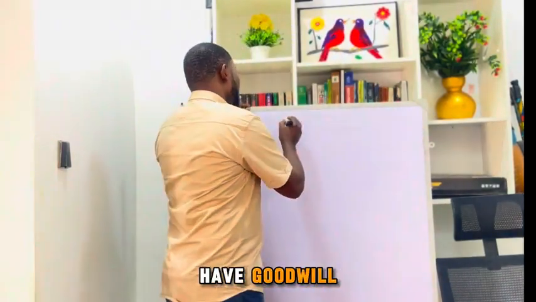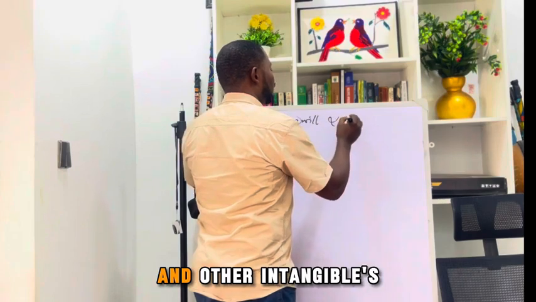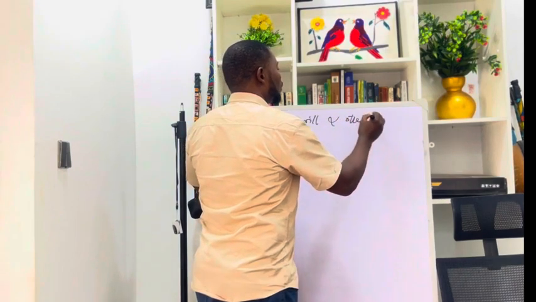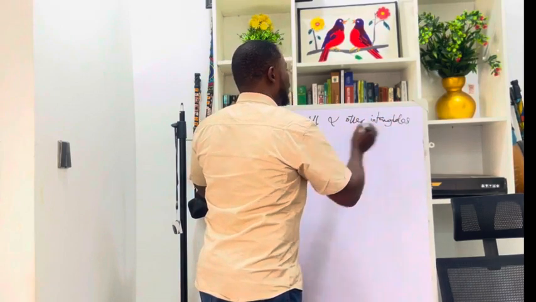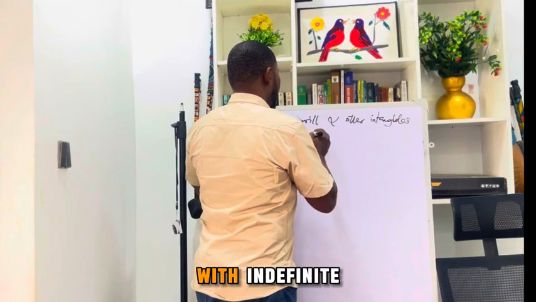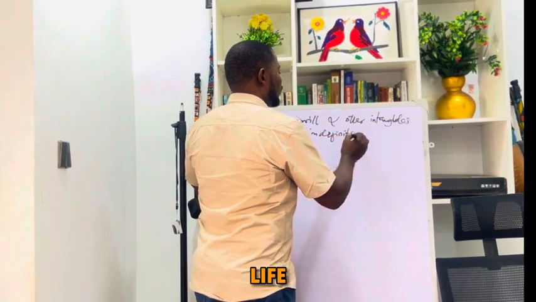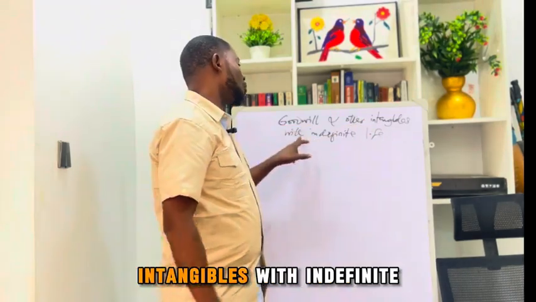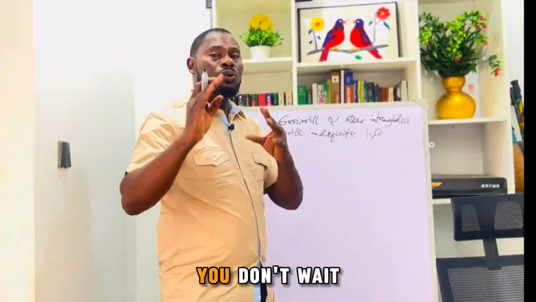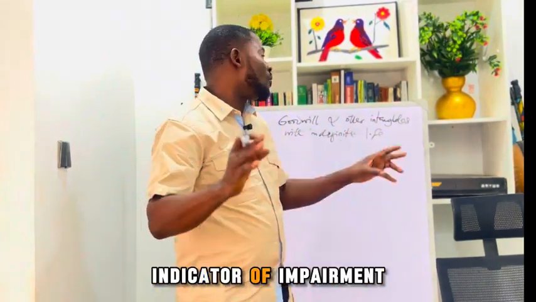Now, when you have goodwill and other intangibles with indefinite life, you don't wait to get an internal or external indicator of impairment.